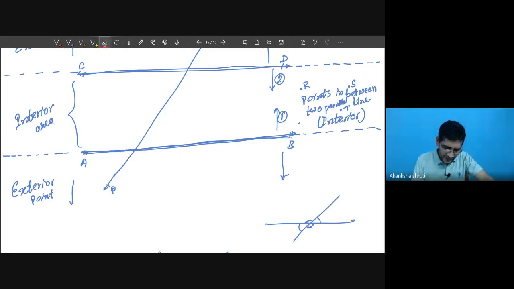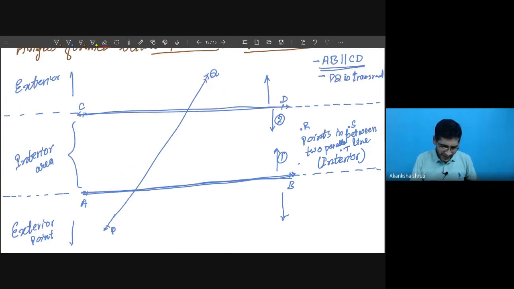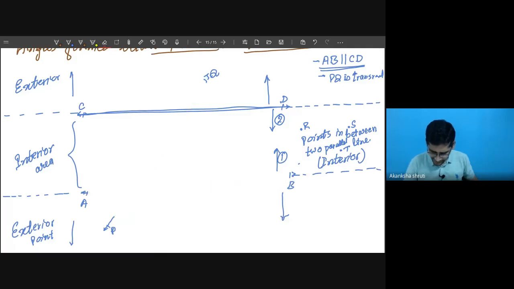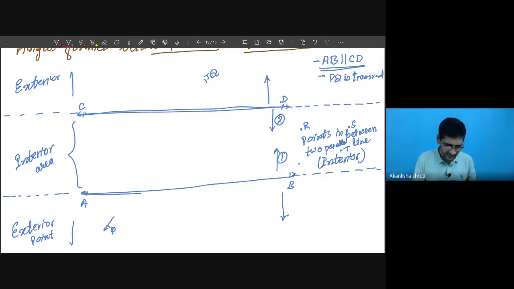In this case also, angles can be formed at the point of intersection of these two lines. So at the point of intersection of these two lines, we have to consider the line was like this.